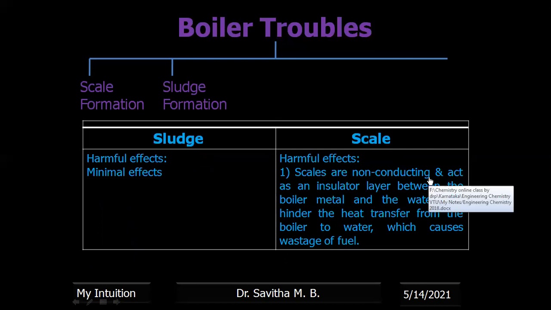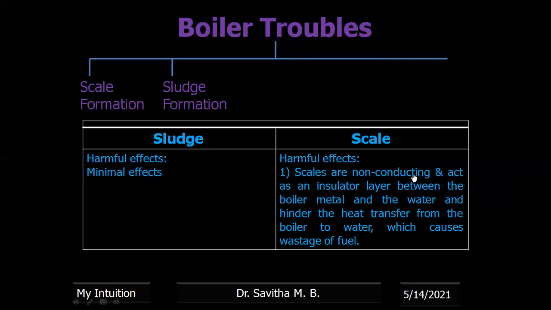Now, what are the harmful effects? Sludge has minimal effects compared to scale, but scale, the adherent deposit of impurities and precipitates along the inner side of the tubes or boiler, has a lot of harmful effects.